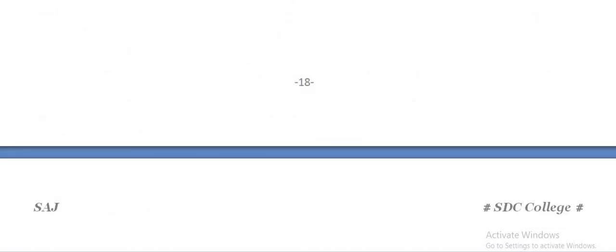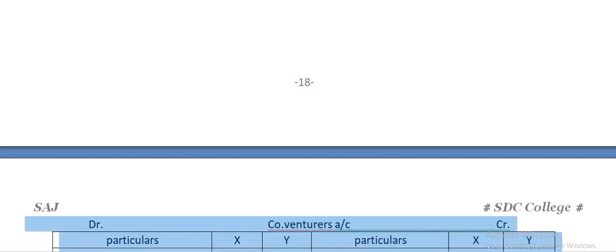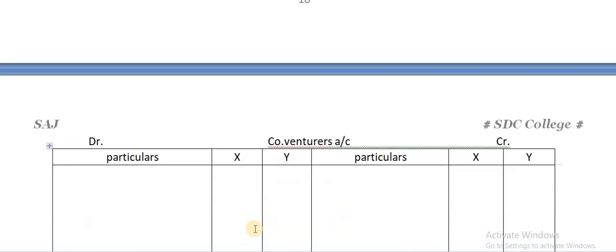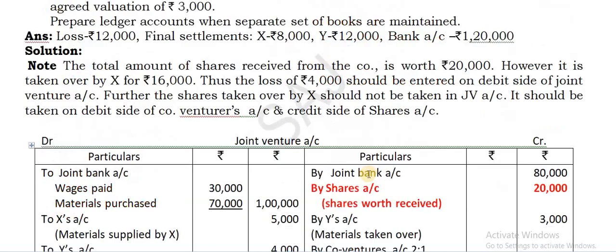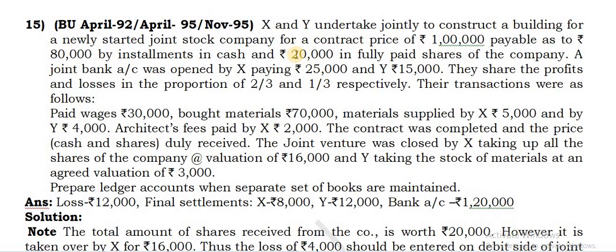Next you can go for the co-ventures account. So start with the co-ventures account. Write in the co-ventures account, credit side, by joint bank account. This is the capital contributed. So the amount of capital contributed, 25,000 and 15,000. These two you can take on credit side.